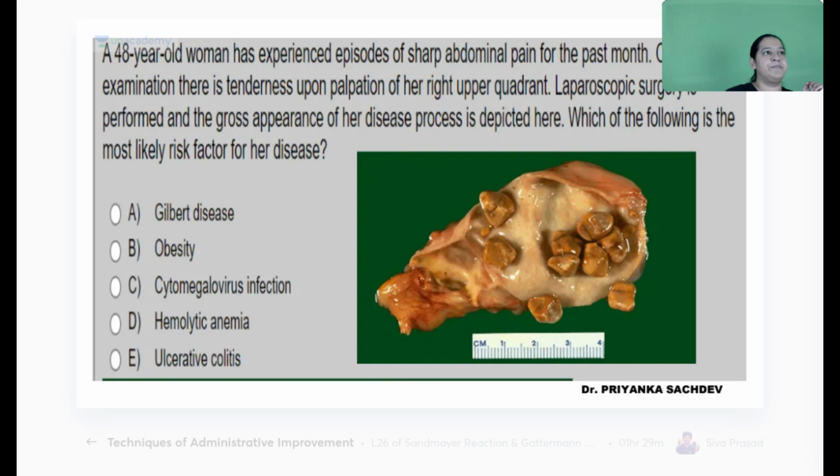See, a female is there. Female is a clue here. 48-year-old female is there having sharp abdominal pain. Typical sharp, high abdominal pain.